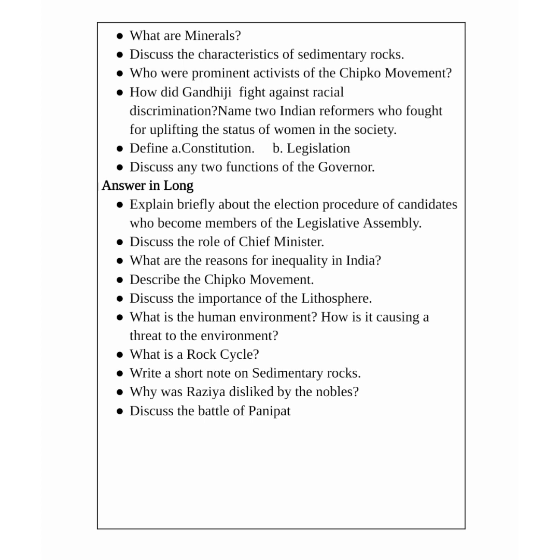Now the next question that we have is, who were the prominent activists of the Chipko movement? If I talk of the Chipko movement, it was started in the 1970s under the leadership of Dasoli Gram Swaraj Sangh, and then the women used to hug the trees to prevent the woodcutters from cutting down the trees. Then the movement gained momentum under Sundarlal Bahuguna. He also stated that ecology is our economy.